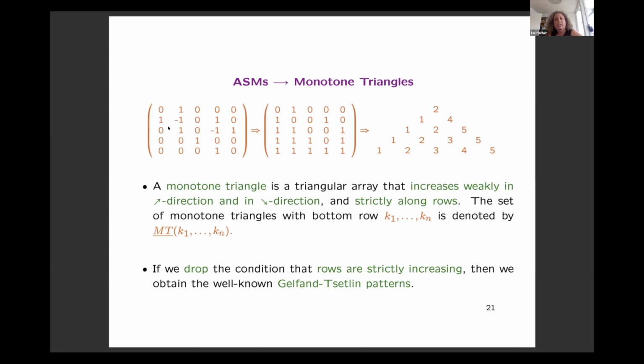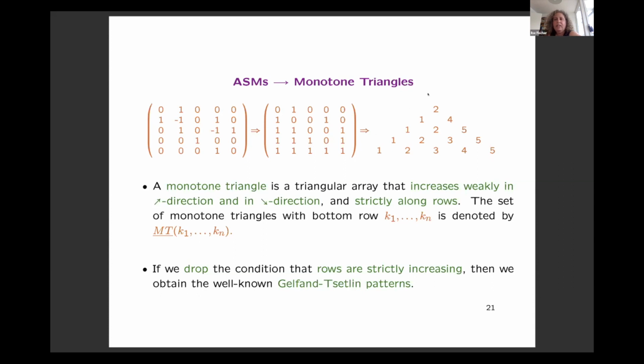So here we have an alternating sign matrix. And from that, we construct a 0, 1 matrix. And how we do this is that we add to each entry every entry that is in the same column above. So to this entry here, to this 0, we add everything that is above, and this will give us a 1. And we do this for every entry. And so that way we will obtain a 0, 1 matrix that has 1 1 in the first row, 2 1s in the second row, and so on.